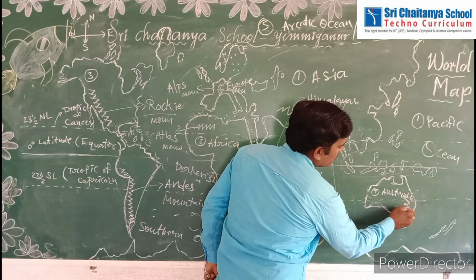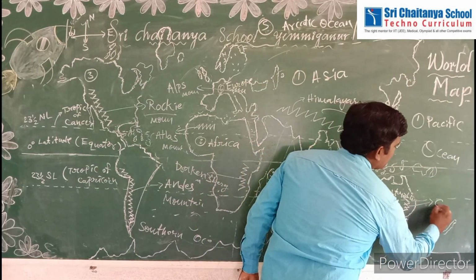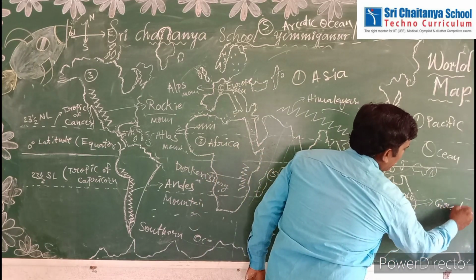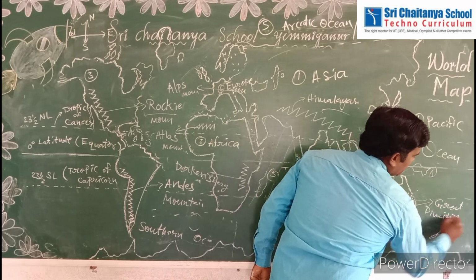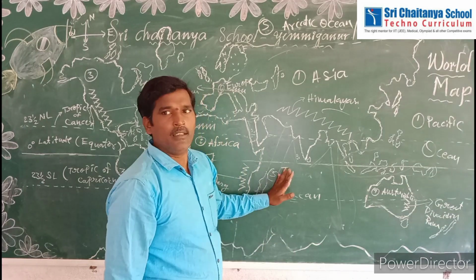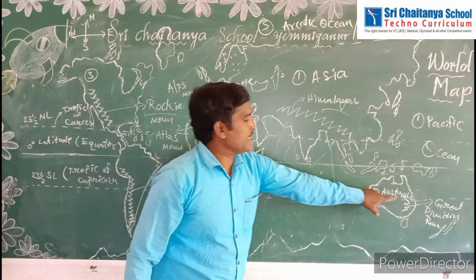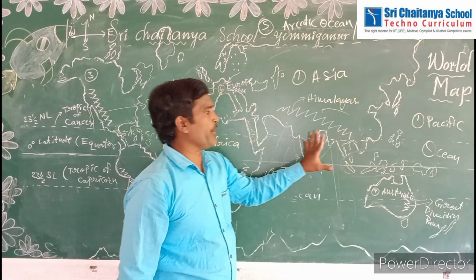Australia also has some mountains, like the Great Dividing Ranges. Ranges are nothing but mountains. So the Great Dividing Ranges are also located in Australia. So these are important mountains.